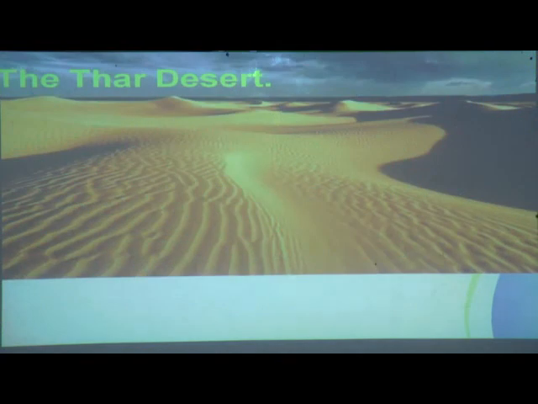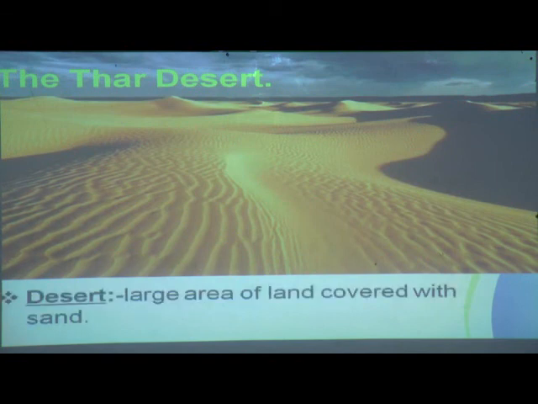Now next we will see the Thar Desert. A desert is a large area of land covered with sand. Yes children, this is a desert. Everywhere you find sand. Can you see, children? And the climate is very hot in the day. At night it is very cold.